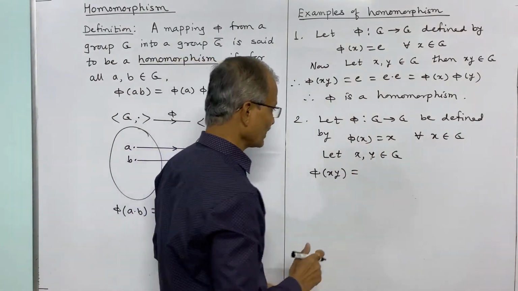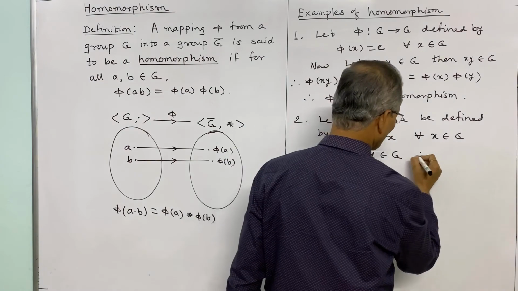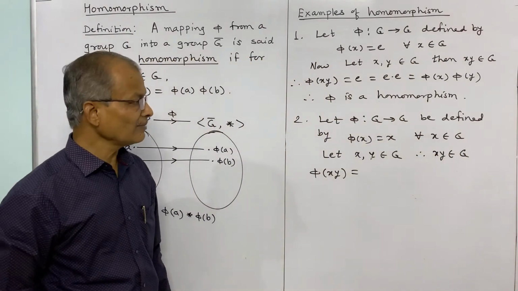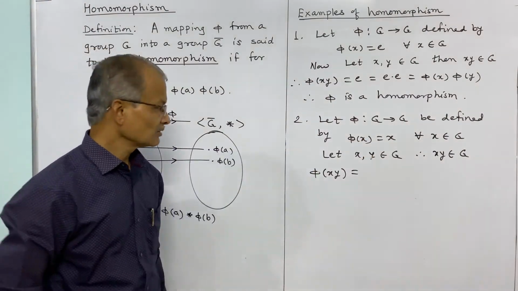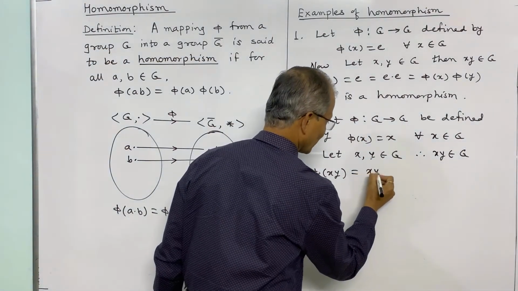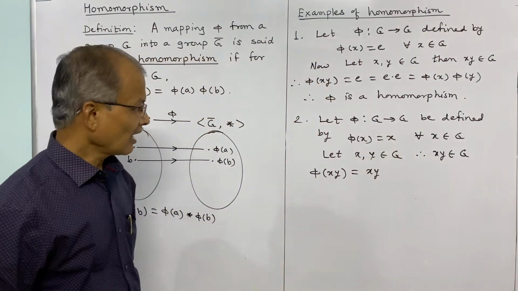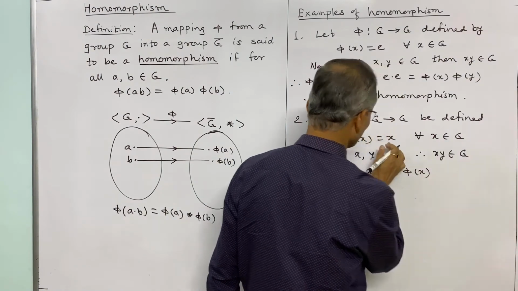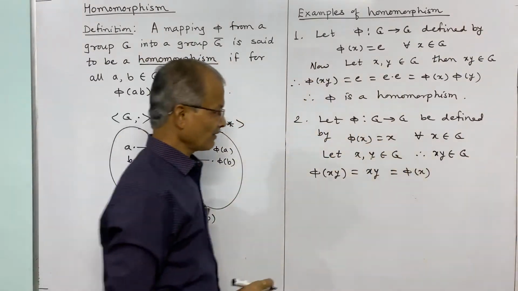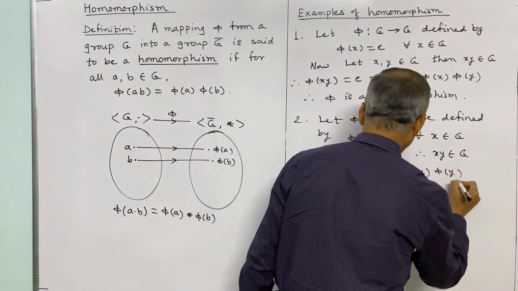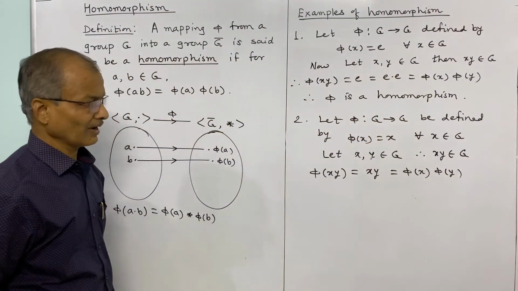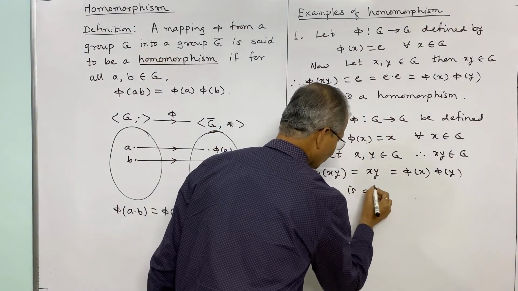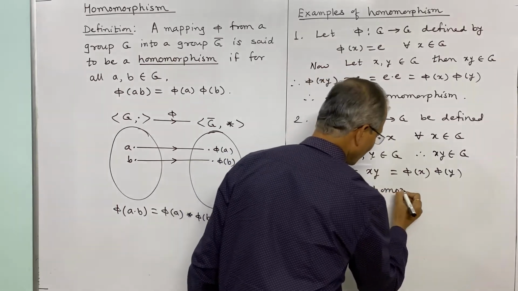So therefore phi of xy is equal to xy, we may write here that xy belongs to G by closure property, and if it is an element of G, its image is itself. So phi of xy is equal to xy by the definition of phi, and this we can write as phi of x into phi of y. Thus we have phi of xy is equal to phi x into phi y, and therefore phi is a homomorphism. So these are some examples we have studied for homomorphism.